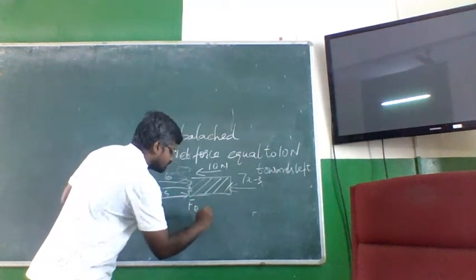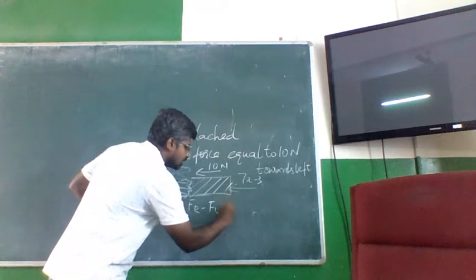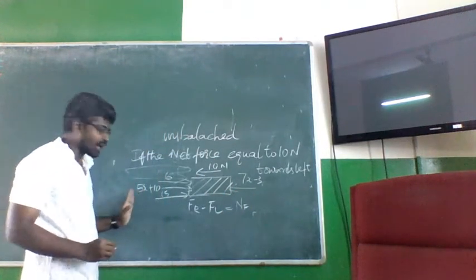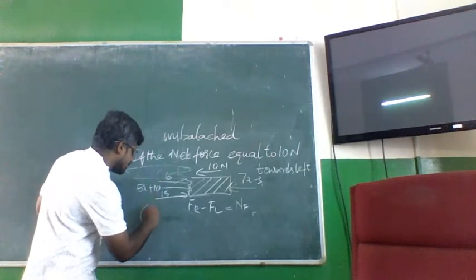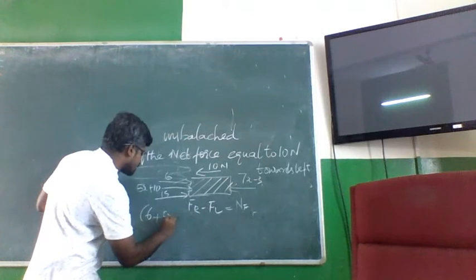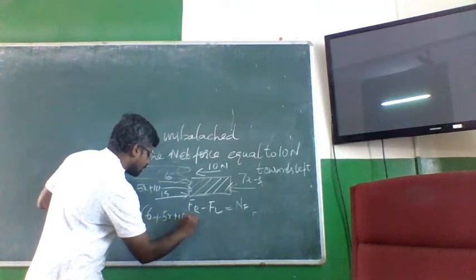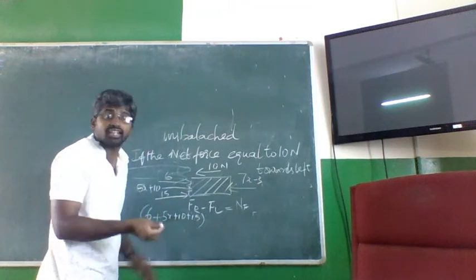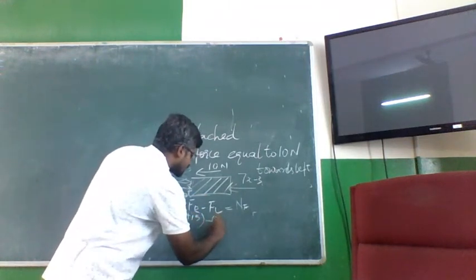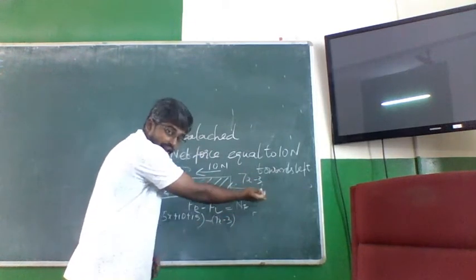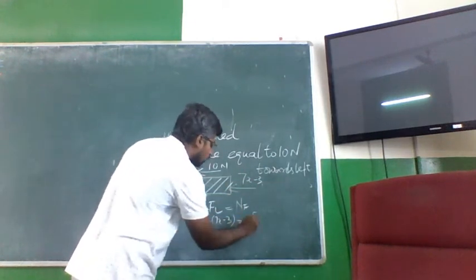What is the equation? Forces on the right minus forces on the left is equal to net force. What are the forces on the right? 6 plus 5x plus 10 plus 15. What are the forces on the left? 7x minus 3, on the left, that is equal to net force.